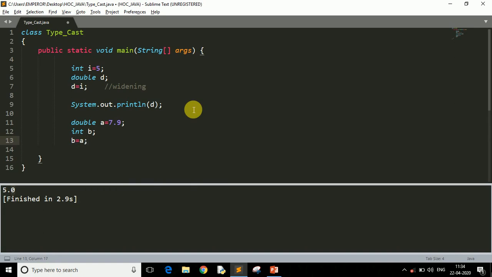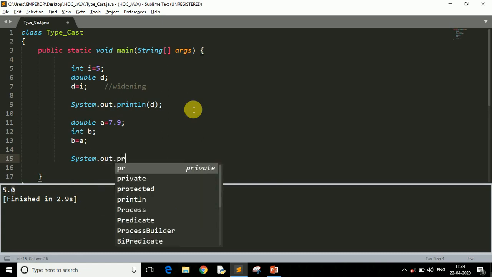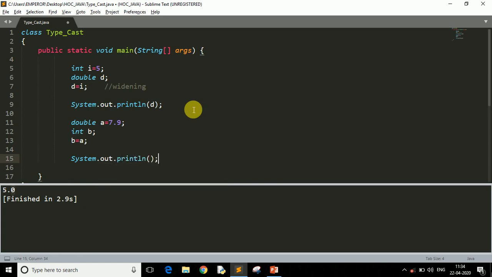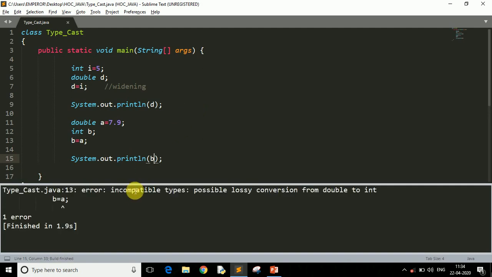Now let's print this on the screen to see the output. Print the value of b, the converted value. As you can see here, it throws an error which says incompatible types, because we are converting a larger data type into a smaller data type.